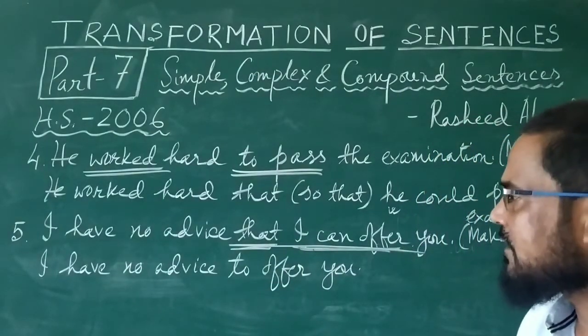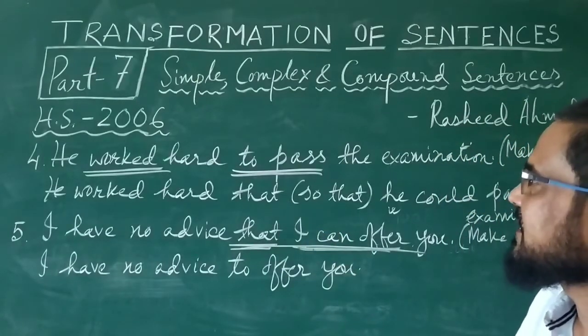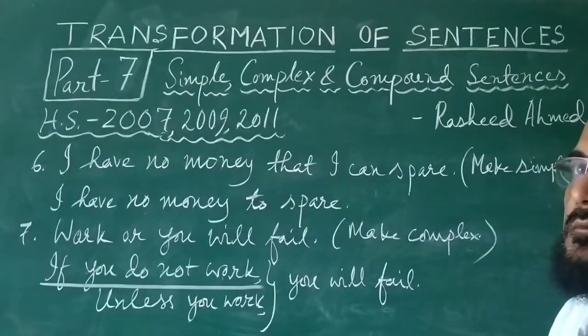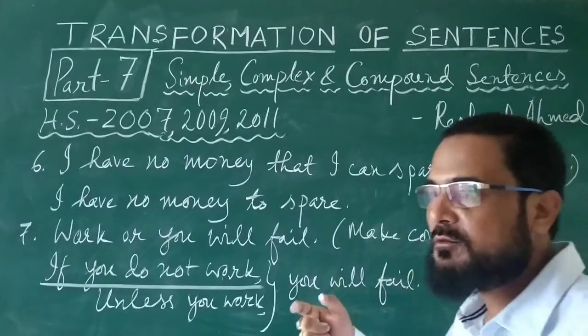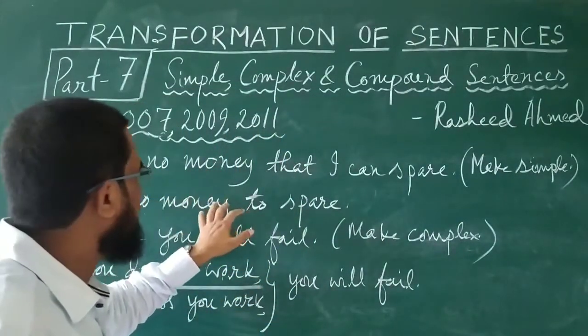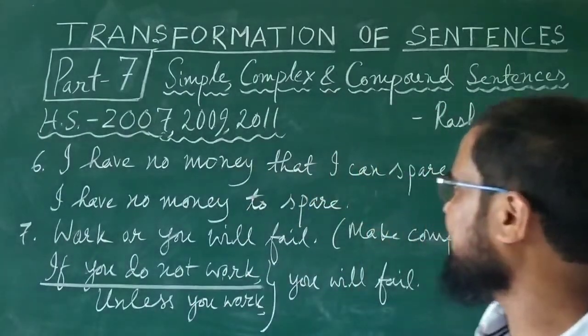Complex. I have no advice to offer you. Simple. So these two sentences came in 2006, and the next ones are those that came in 2007. The next sentence is similar to the one that you have already done. I have no money that I can spare. Earlier it was, I have no advice that I can offer you. Here it is, I have no money that I can spare.